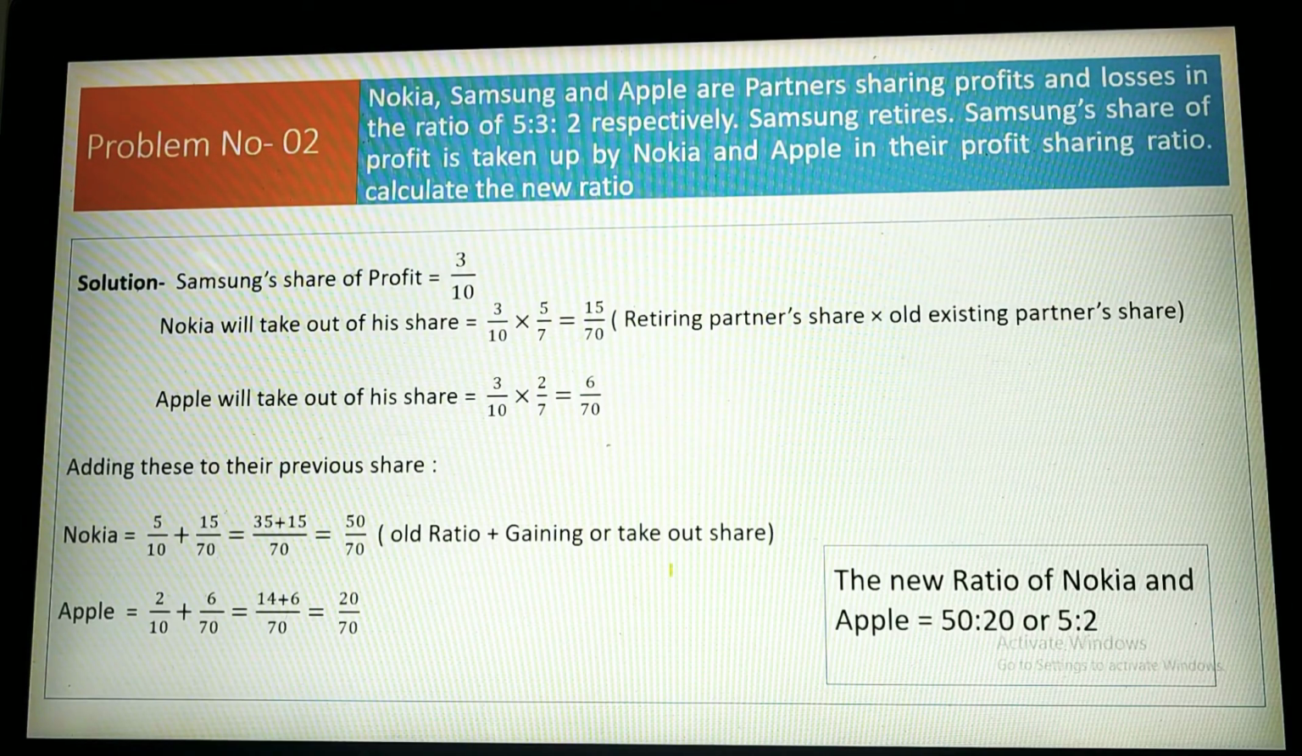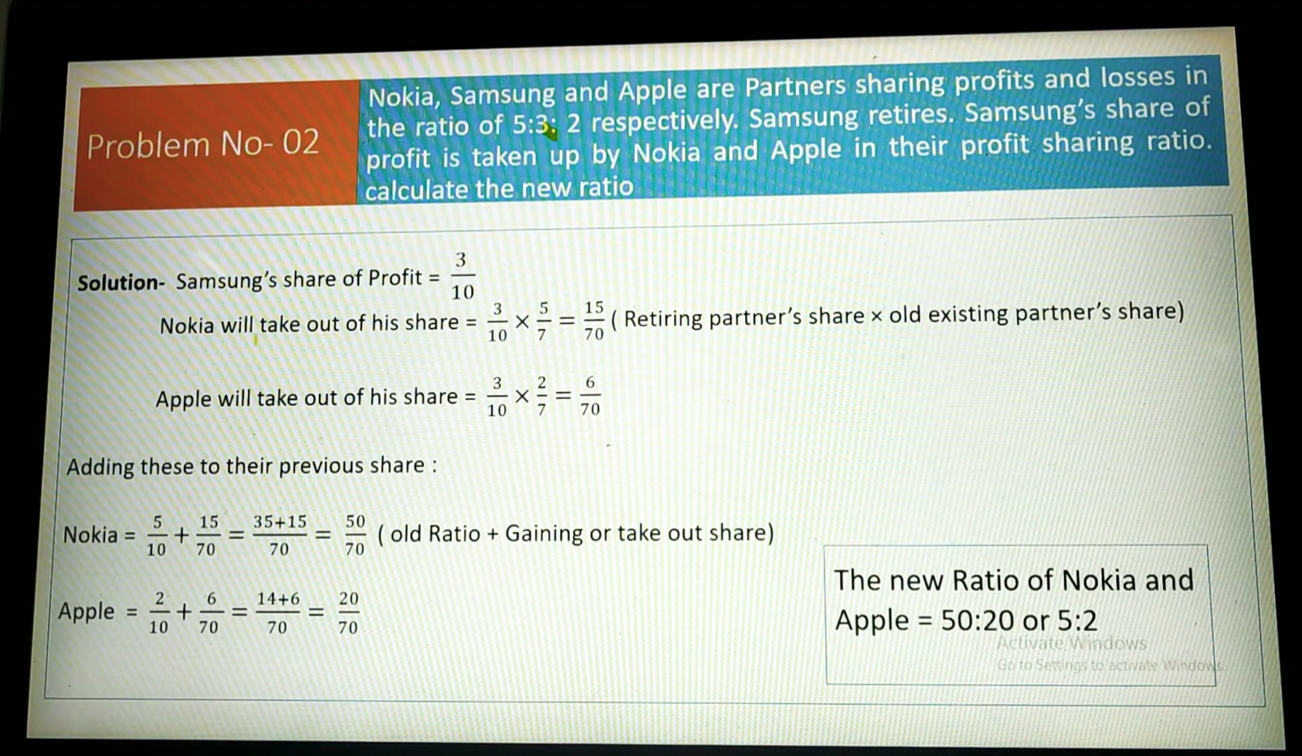This is problem number 2. Nokia, Samsung and Apple are partners sharing profit and losses in the ratio of 5:3:2 respectively. Samsung retires and Samsung's share of profit is taken up by Nokia and Apple in their profit sharing ratio. Calculate the new ratio. Solution: Samsung's share of profit is equal to 3/10, as you can check here in the Samsung ratio. This 3/10 will be shared by Nokia and Apple.